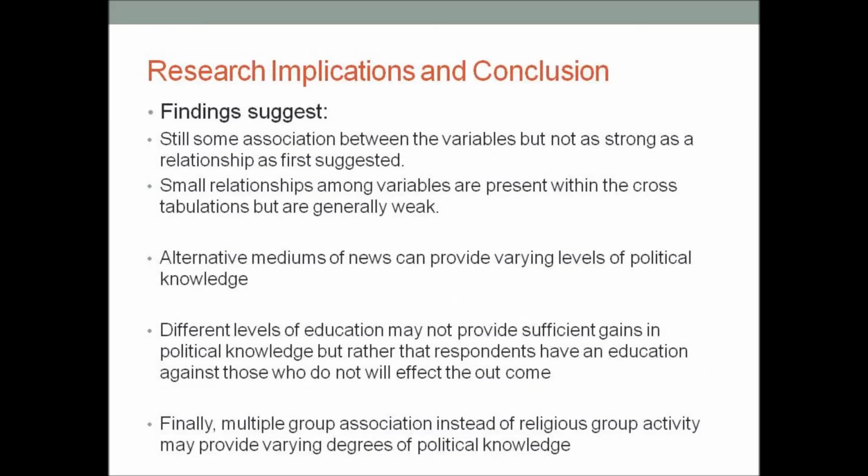What I can conclude from my findings is that there's very little association between my variables, but not as strong as I first believed. What can be said is that alternative mediums of news may provide varying levels of political knowledge. Different levels of education may not provide significant gains in political knowledge, but rather the fact that respondents have an education against those who do not. And finally, that belonging and having an active status in different groups and associations instead of religious groups may provide varying degrees of political knowledge.